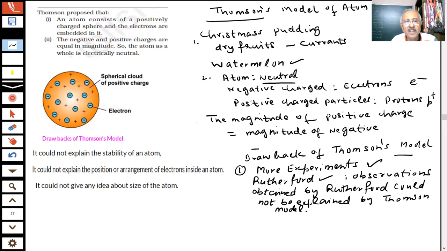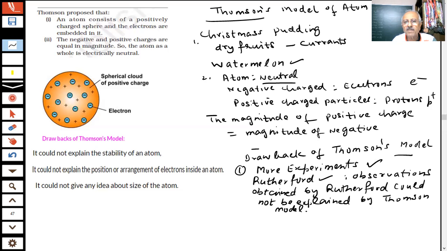It could not explain the position or arrangement of electrons inside the atom. It gives no information about the electrons' position, where the electrons are. It is just like a pudding model. They could be anywhere. And further, it could give no idea about the size of the atoms. It doesn't give any information about how big or how small the atom is. Therefore, students, these are some of the drawbacks which we have written.